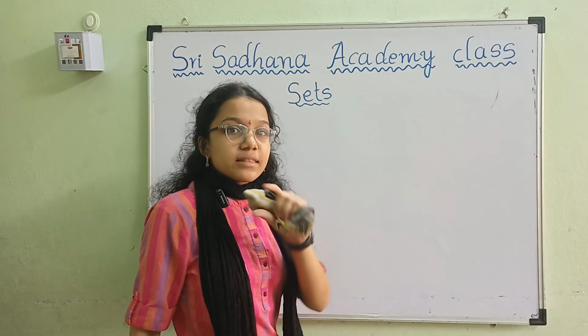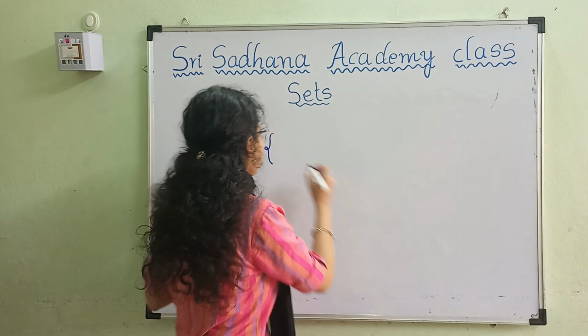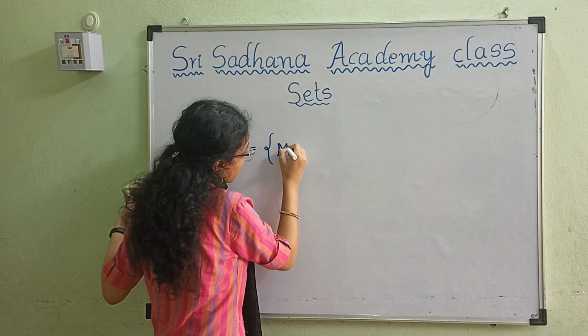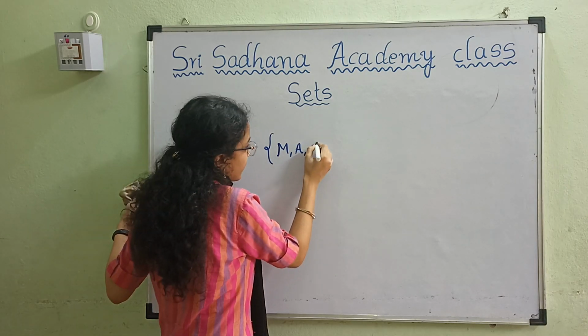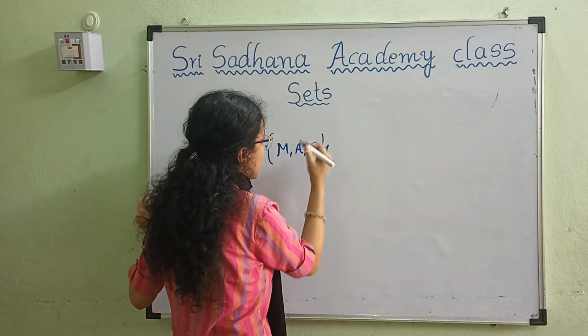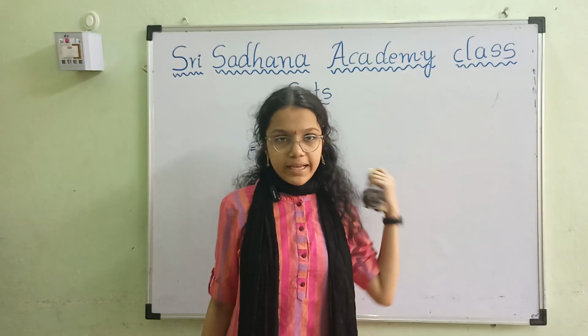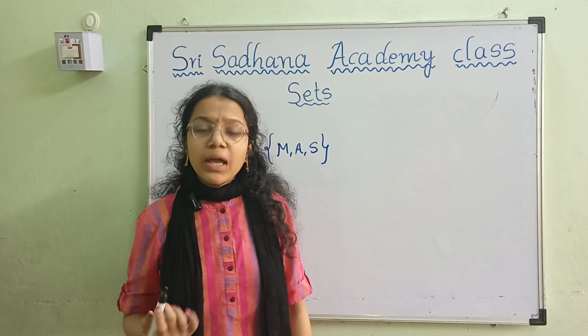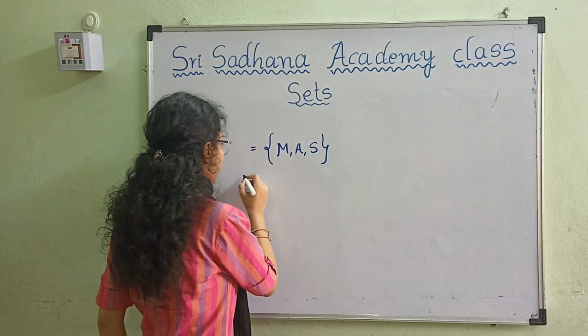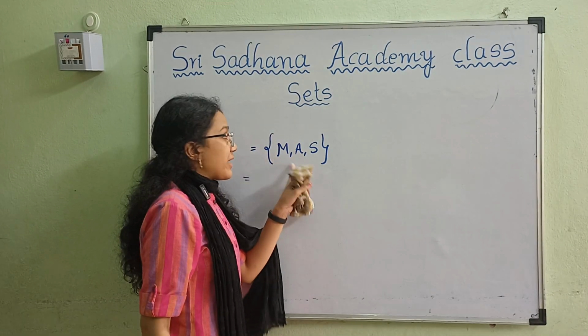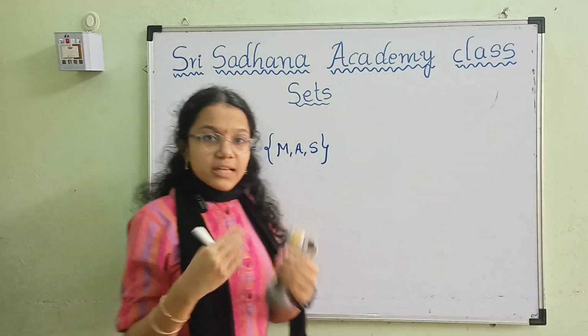For example, the set is M, A, S, or we can take numbers also. I am taking letters. From this there will be many subsets.